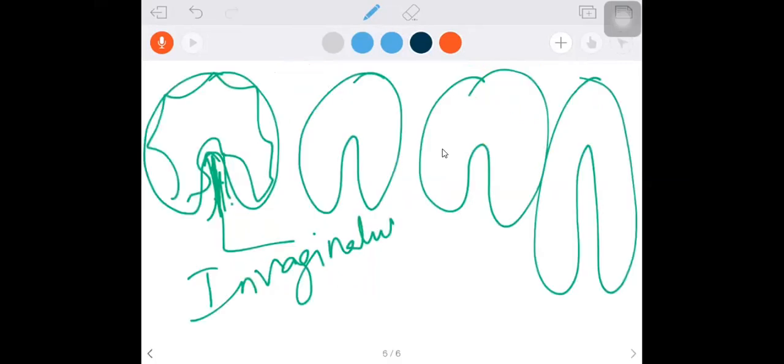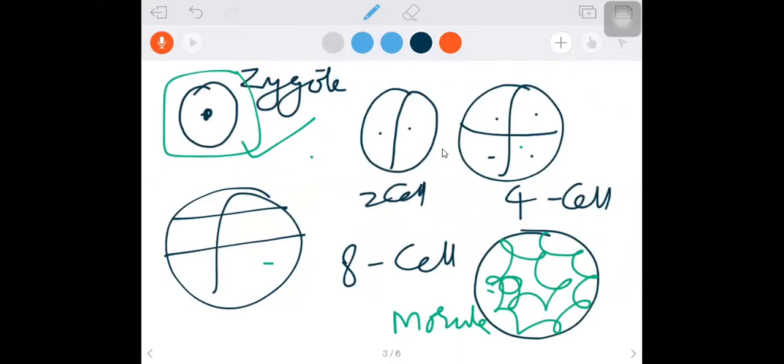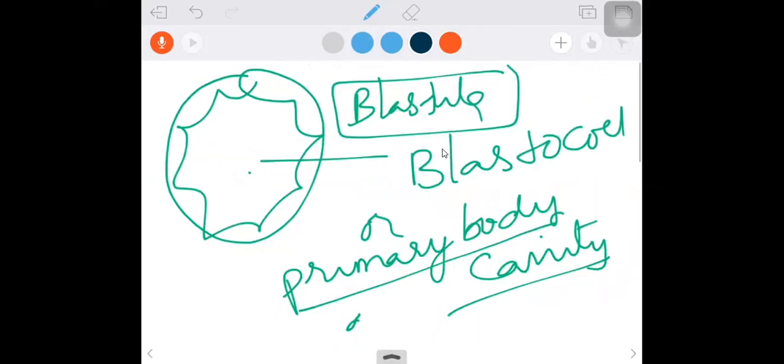Let me stop here and go back. Here we are talking about embryonic development. There is a zygote. Zygote divides into two cells, four cells and then 8 cells. Finally it leads to the formation of morula. Morula develops into a stage called blastula. In the blastula, a cavity forms. What do you call that cavity? Blastocoel or primary body cavity or segmentation cavity.